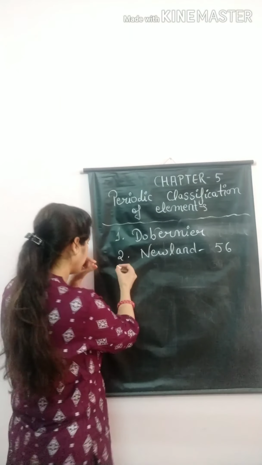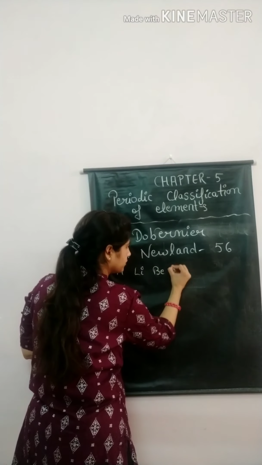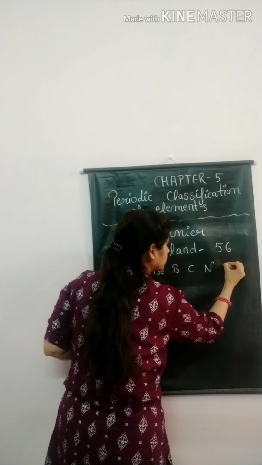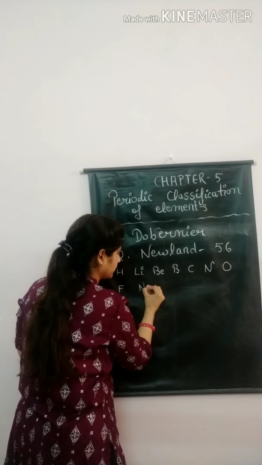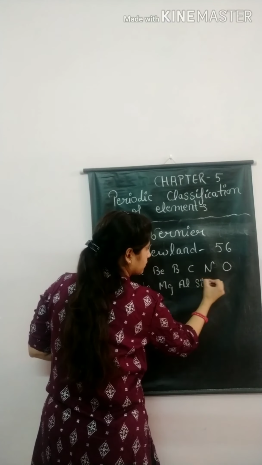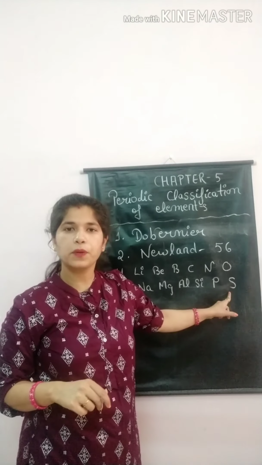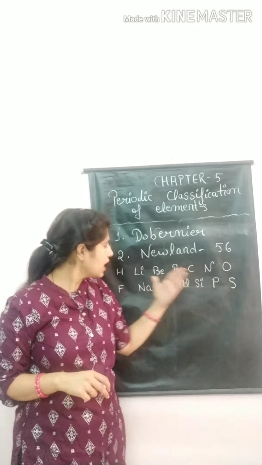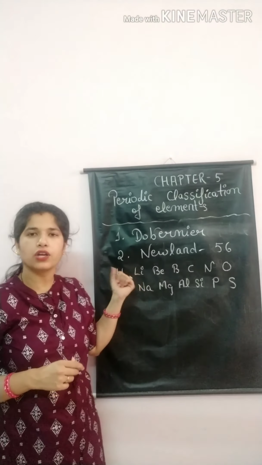For example, hydrogen, sulfur properties are a repetition of oxygen. Phosphorus properties are a repetition of nitrogen. Same as fluorine has a repetition of properties like hydrogen.